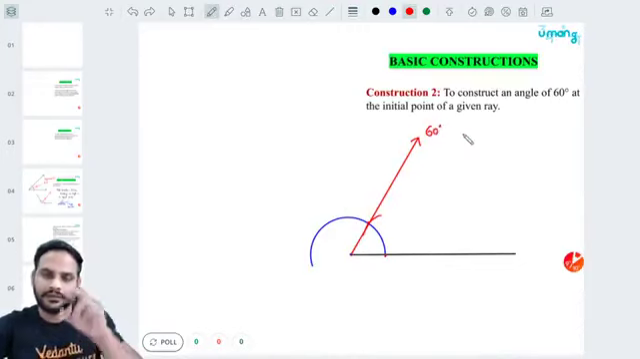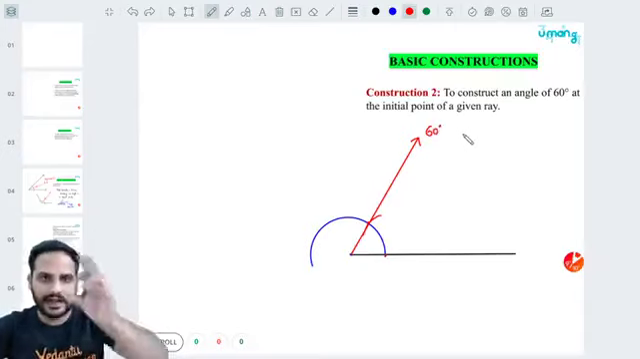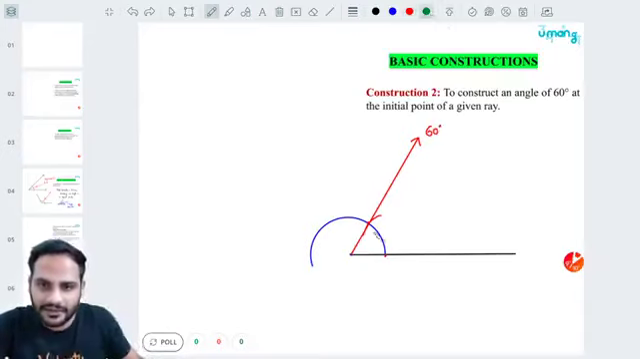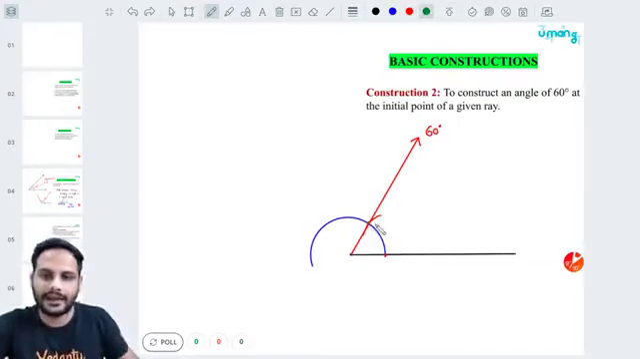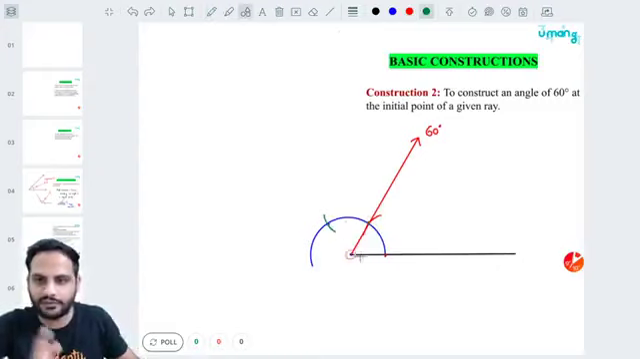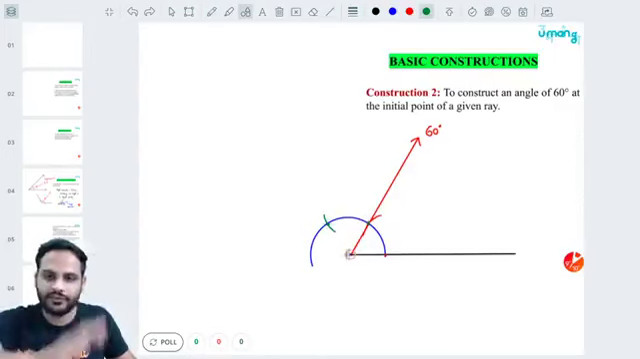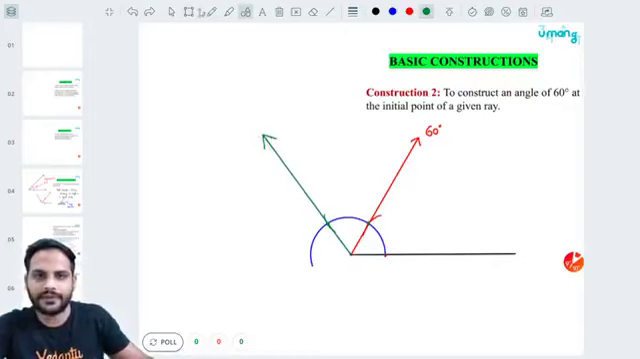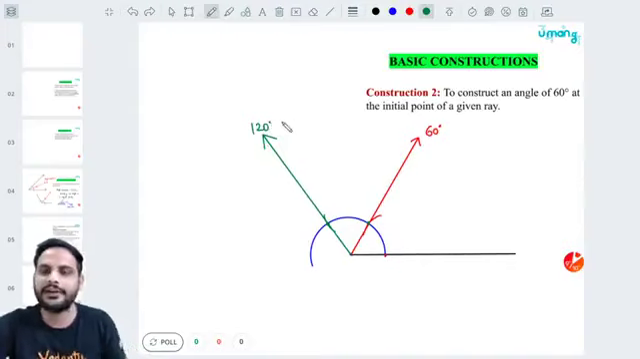Now, keeping the compass length same, whatever first cut we have made, if I now keep the tip of the compass over here and make another cut, somewhere over here, this intersection point is again one more 60 degrees. From 60, if I move 60 degrees ahead, I will get 60 plus 60, which is 120 degrees. So this will be your angle of 120 degrees.